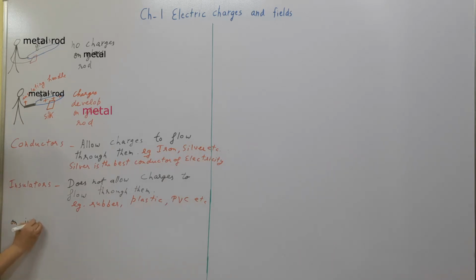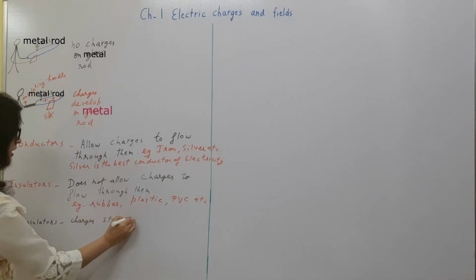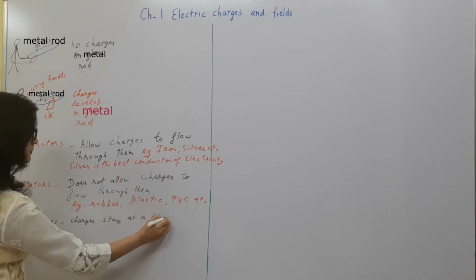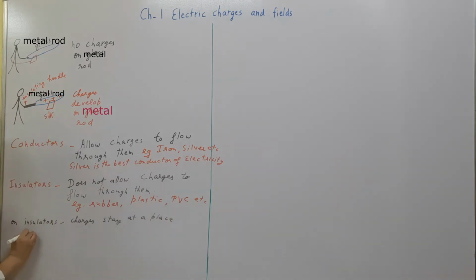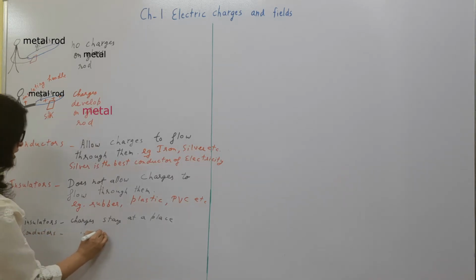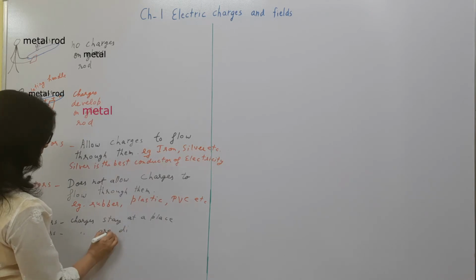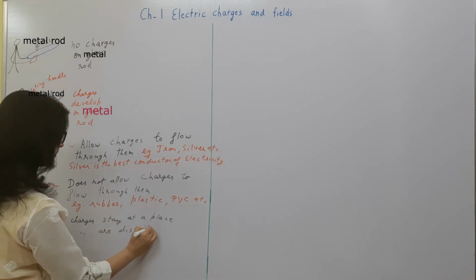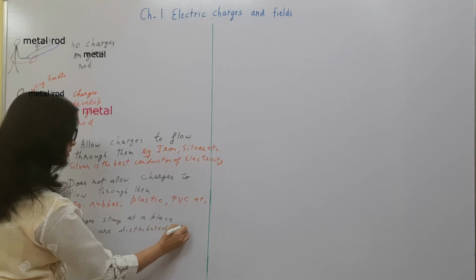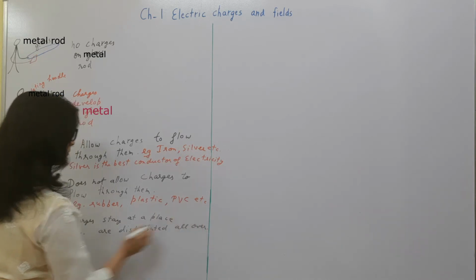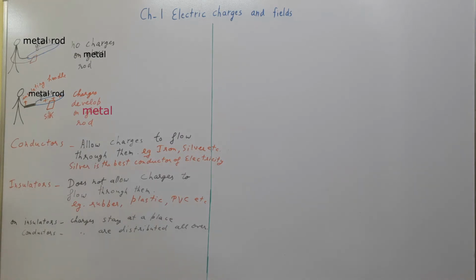So on insulators, charges stay at a place, but on conductors, charges are distributed all over, because these allow the flow of charges.